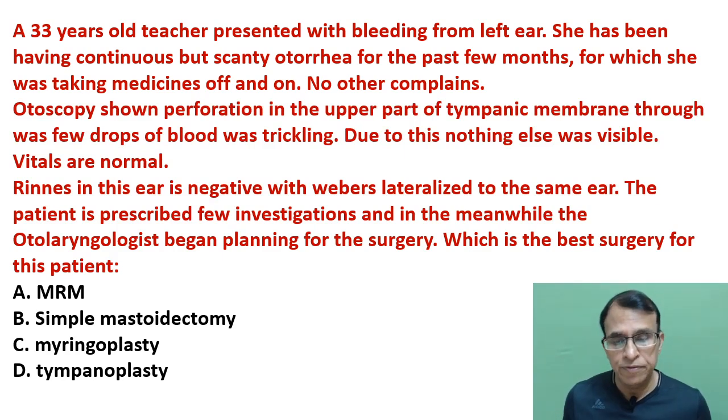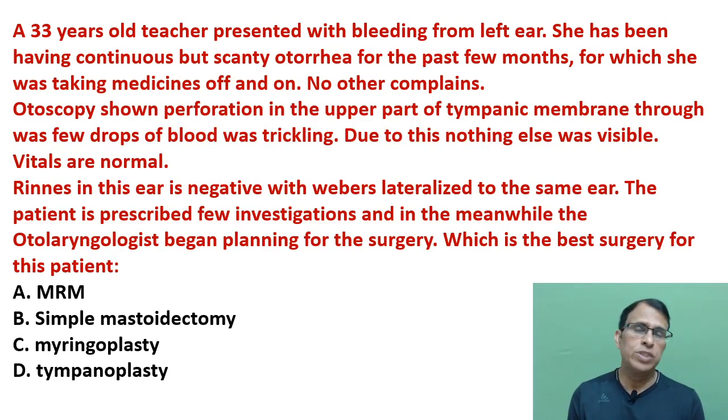The patient is prescribed few investigations, and in the meanwhile, the otologist began planning for surgery, which is the best surgery for this patient. Again, you have to make a diagnosis, and then you have to know which is the treatment of choice, which is the best surgery for this condition. So we'll talk about the explanation, but before that, what do you think is the correct answer in this patient? Is it MRM, modified radical mastoidectomy, simple mastoidectomy, myringoplasty, or tympanoplasty? Which is the best treatment in this patient? So what is your correct answer? Your clock is ticking. I'm waiting for your answers.